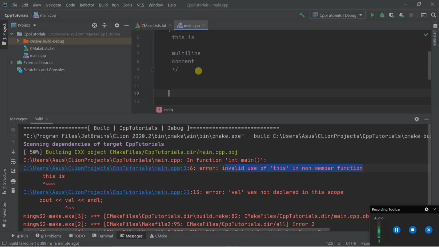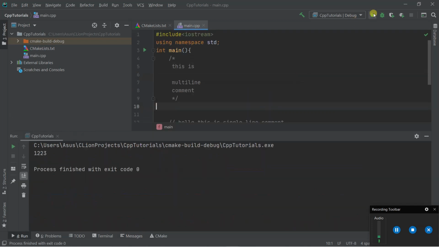Okay, let's take a look at single line comment. A single line comment starts with two forward slashes. So let's write the comment. Okay, let's run the program. Okay, the program has been run successfully.